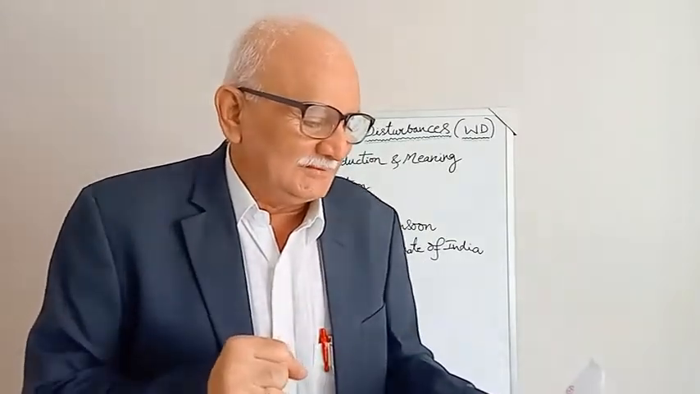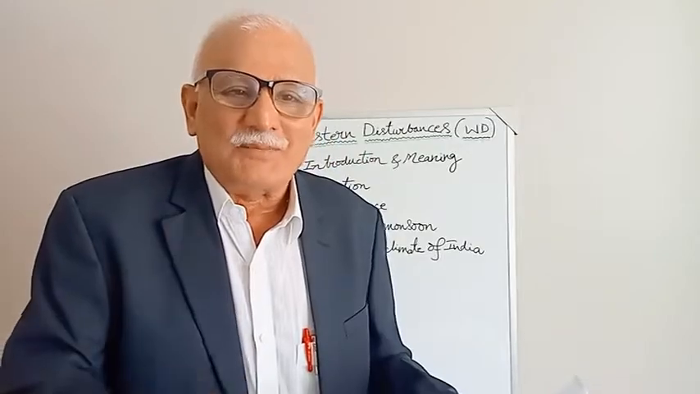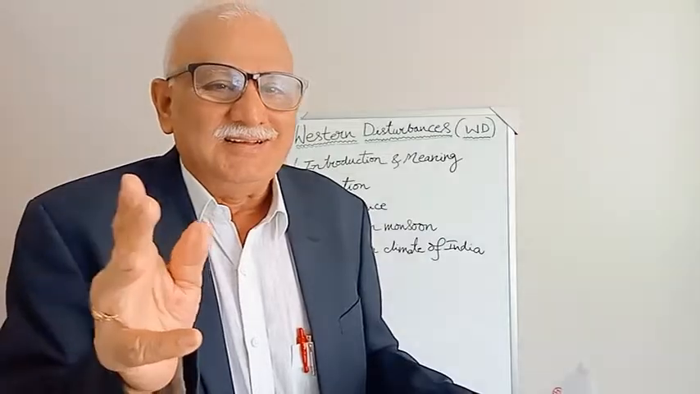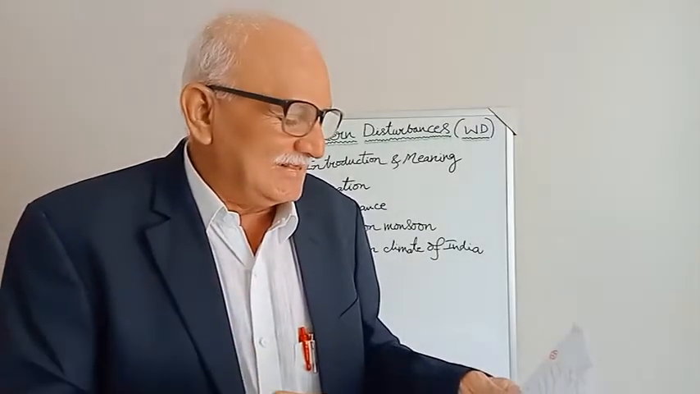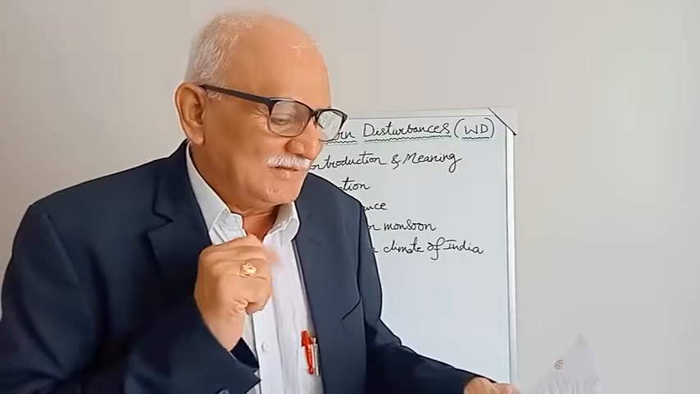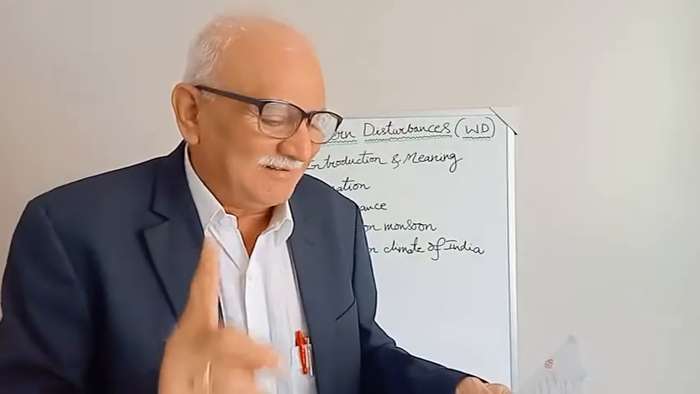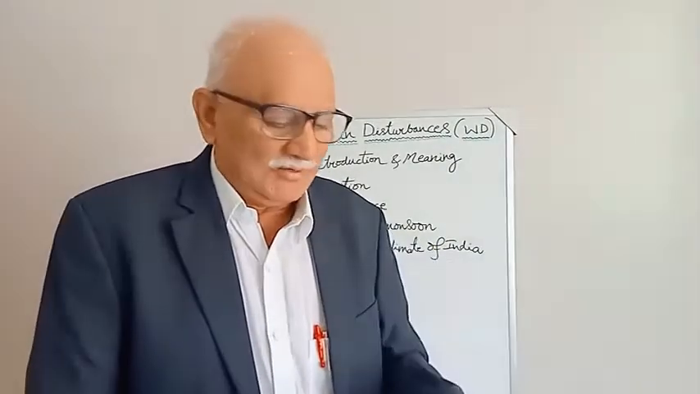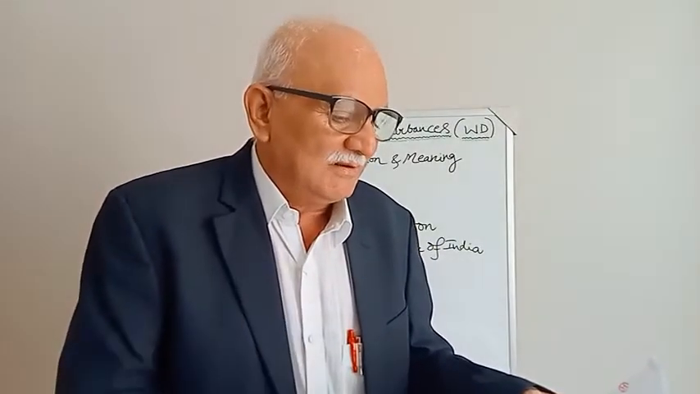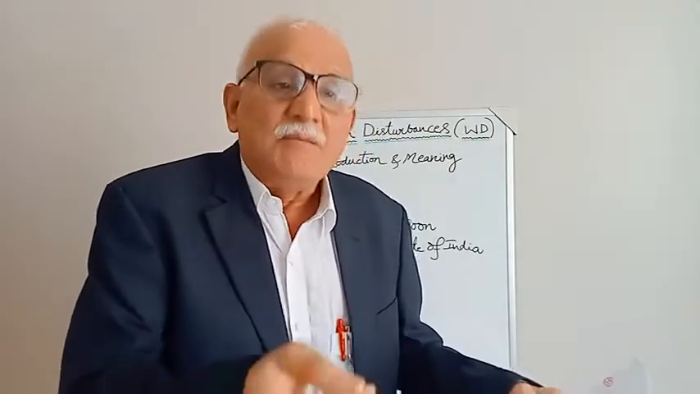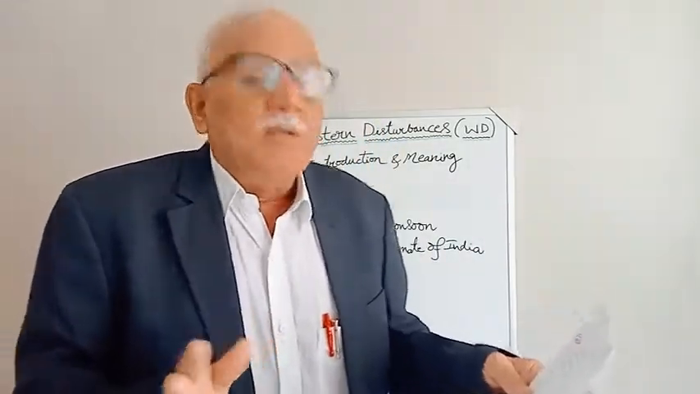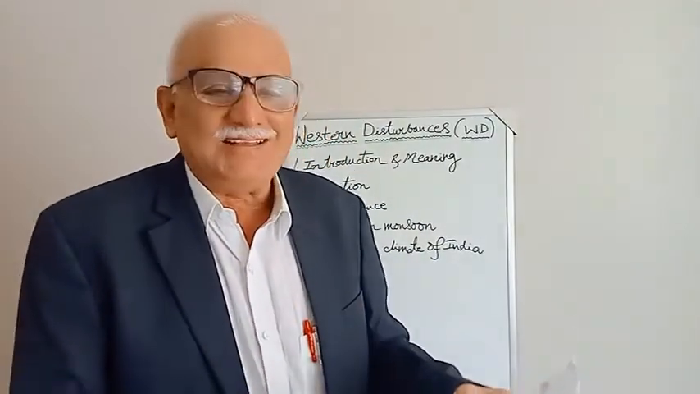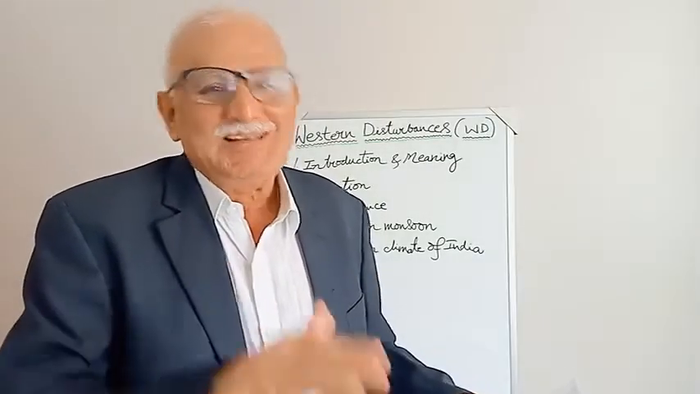Western disturbances are extratropical storms or cyclones originating in the Mediterranean region that bring sudden winter rain to the northern parts of the Indian subcontinent. Once again, I would like to read it: Western disturbances are extratropical storms originating in the Mediterranean region, that means west of India, that bring sudden winter rains to the northern parts of the Indian subcontinent.